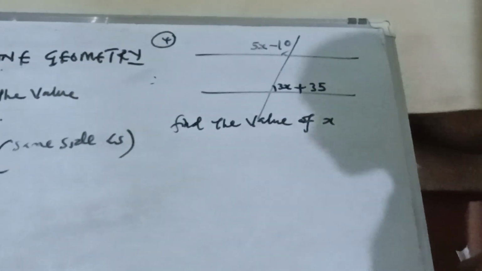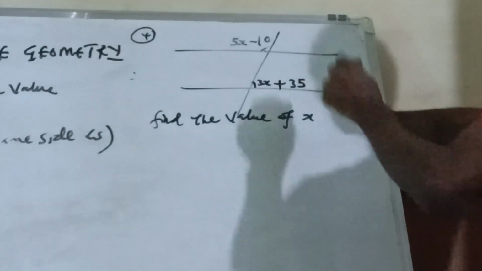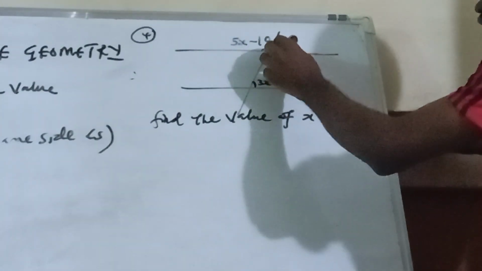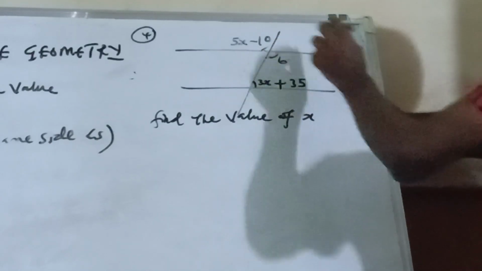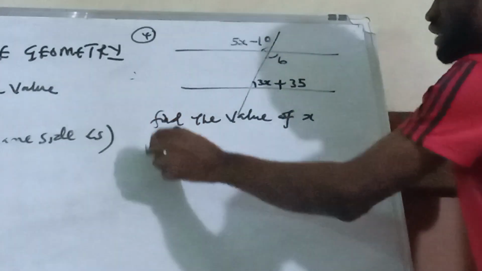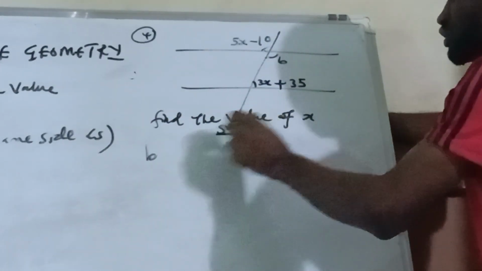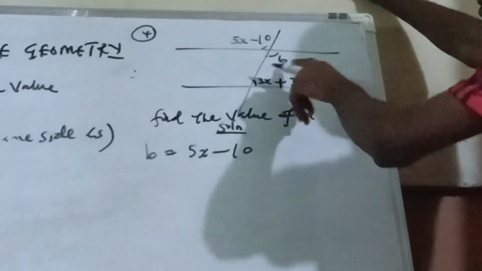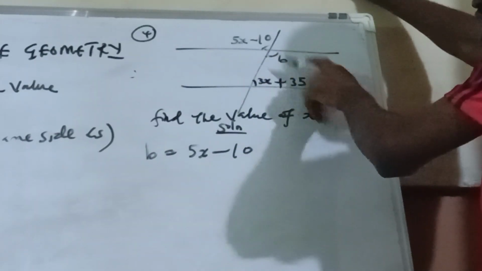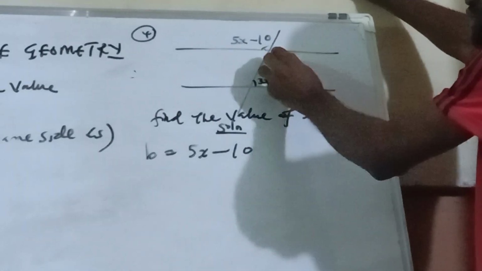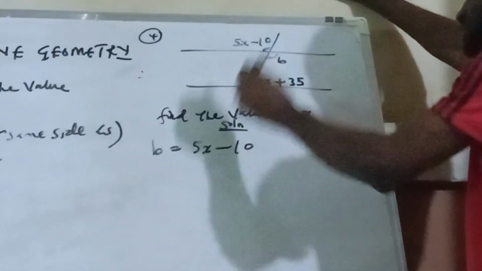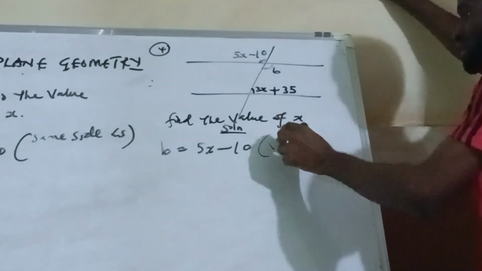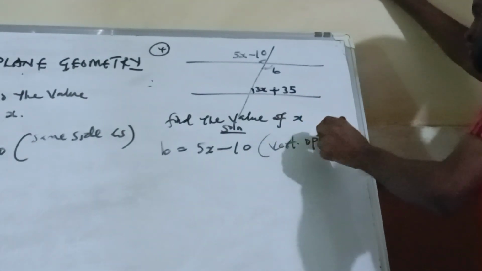So this is another question, number 4. Now when you look here, of course I will label here as B. If I label here as B, I will say that under my solution, B is equal to 5x minus 10. Now you notice that B is facing this angle, so B is facing this, okay? So B is equal to 5x minus 10, and my reason is that they are vertically opposite angles.